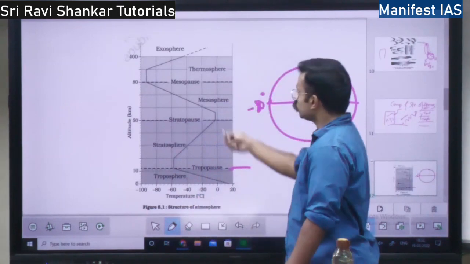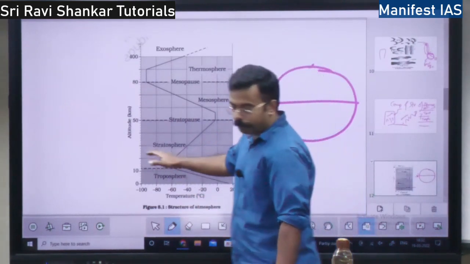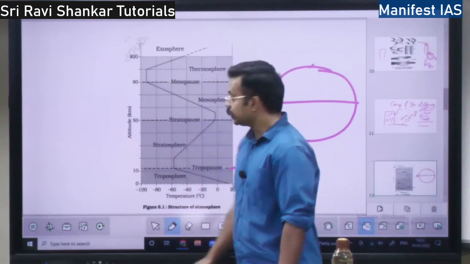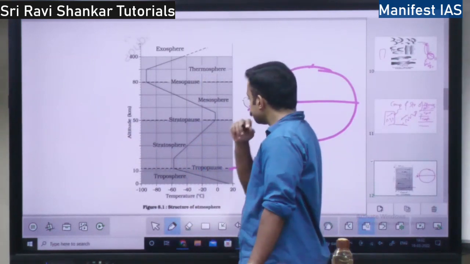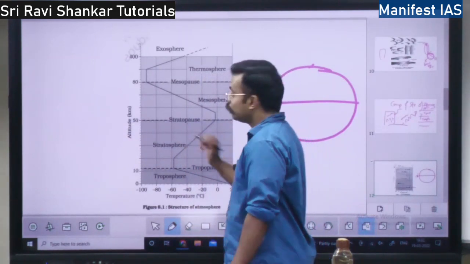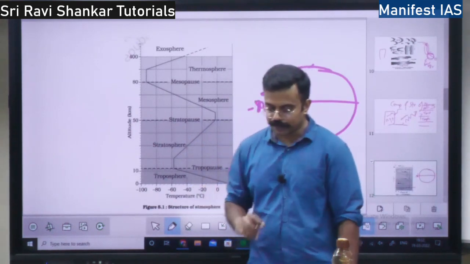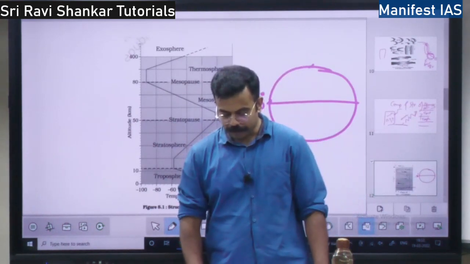Then you have stratosphere. It goes up to 50 kilometers, right? In the stratosphere you have the ozone layer. Ozone layer is present in the stratosphere, right?